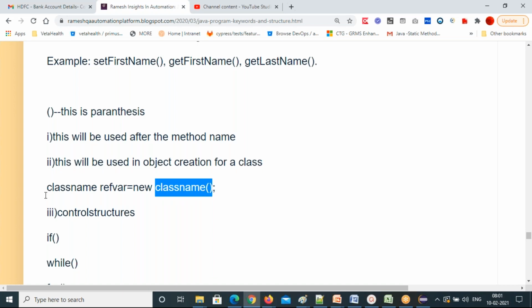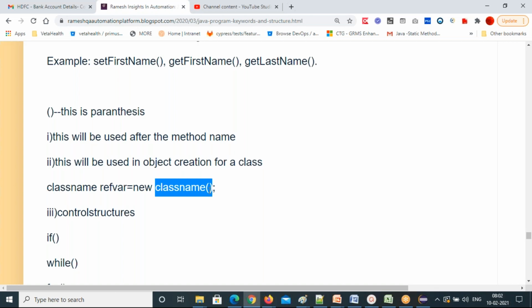Say this is the constructor. You're calling it in the object line: class name, reference of object equal to new class name parenthesis. So in the object creation line you're using a parenthesis. Basically, that is a constructor. This part is called a constructor. Class name parenthesis is called a default constructor, because no arguments are being passed here, right? That's why it is a default constructor.